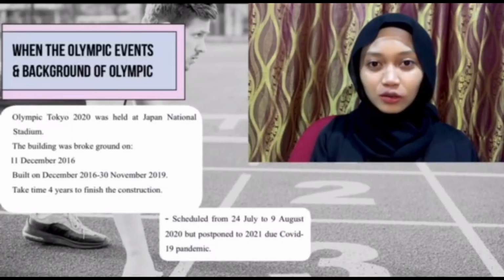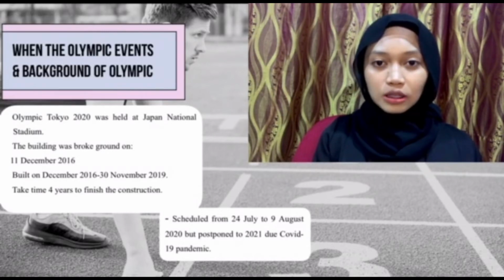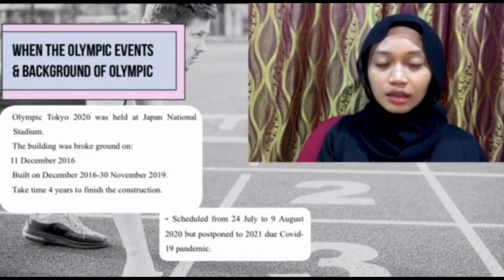Olympic Tokyo 2020 was held at Japan National Stadium. The building broke ground on 11 December 2016. It took 4 years to finish the construction. Originally, Olympic Tokyo 2020 was scheduled to take place from 24 July to 9 August 2020, but the event was postponed as a result of the COVID-19 pandemic.